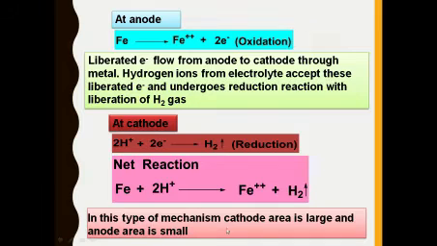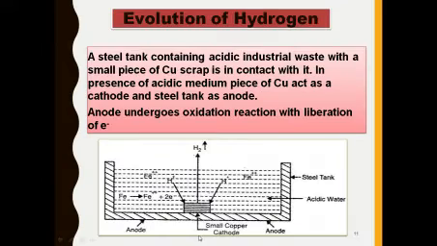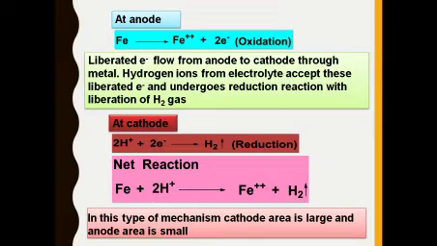In this type of mechanism, the cathode area is small and the anode area is very large in the evolution of hydrogen type of mechanism.